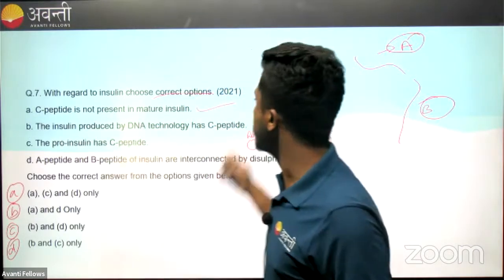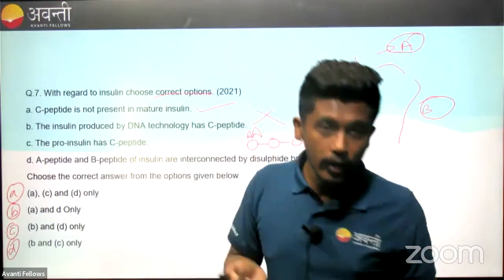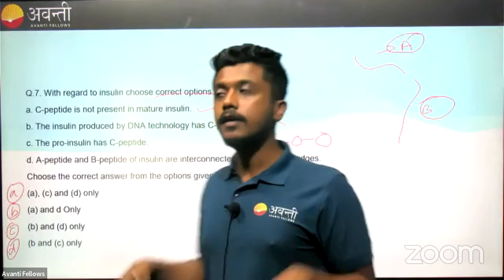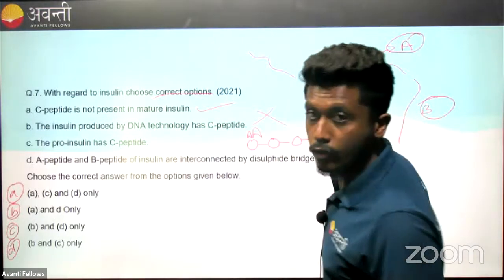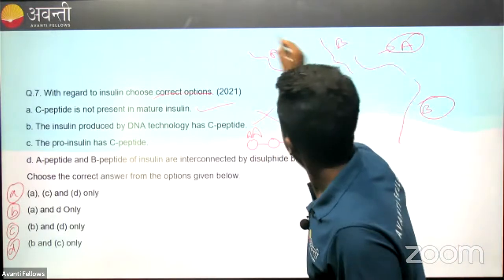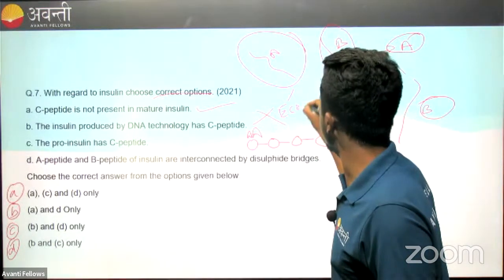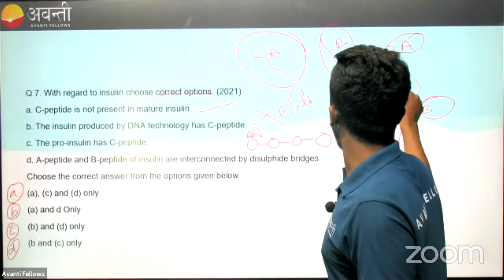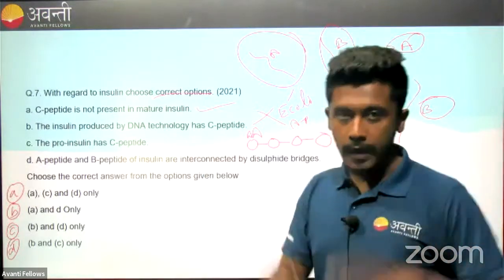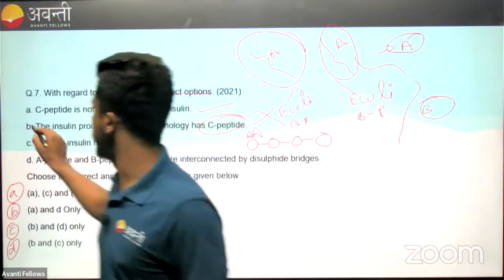The insulin produced by DNA technology has C-peptide. No. Before it was. In the beginning, they experimented, they got proinsulin. So that is why this company separated the A peptide producing gene and the B peptide producing gene, and inserted them into 2 different E. coli. This is one E. coli, this is another E. coli. So now this E. coli produced A peptide and this produced B peptide. Finally, they combined them to produce mature insulin. So the recombinant insulin does not have C-peptide. So this option is wrong.